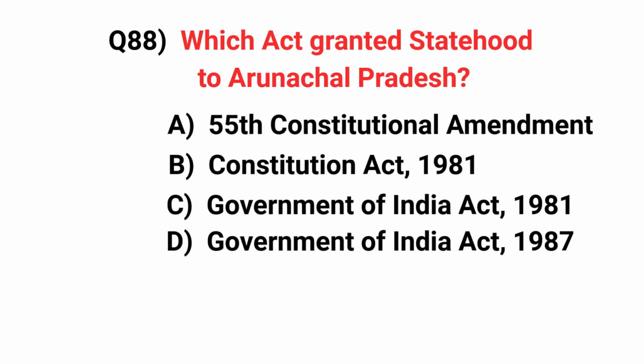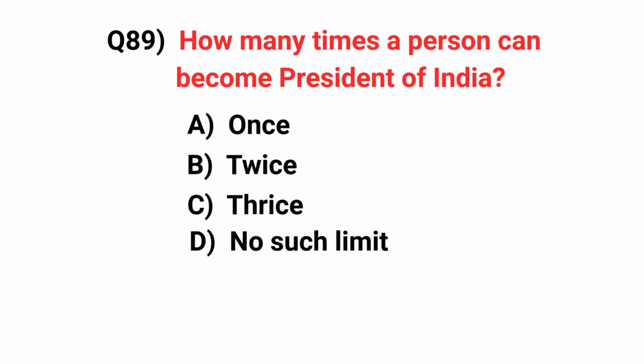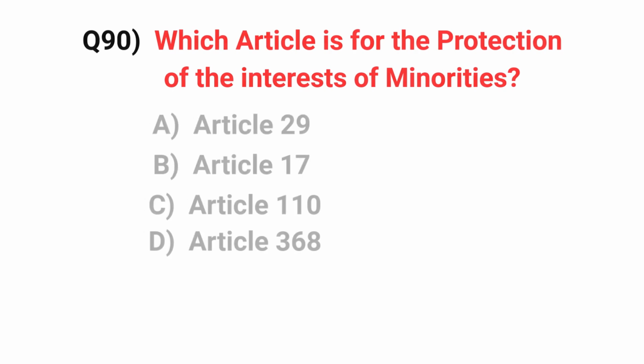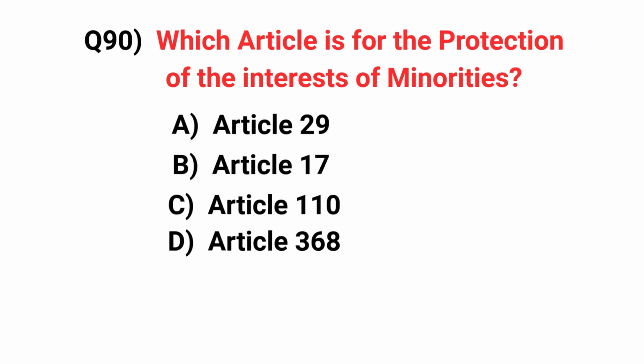Which act granted statehood to Arunachal Pradesh? Answer: 55th Constitutional Amendment. How many times can a person become President of India? Answer: no such limit. Which article is for the protection of the interests of minorities? Answer: Article 29.